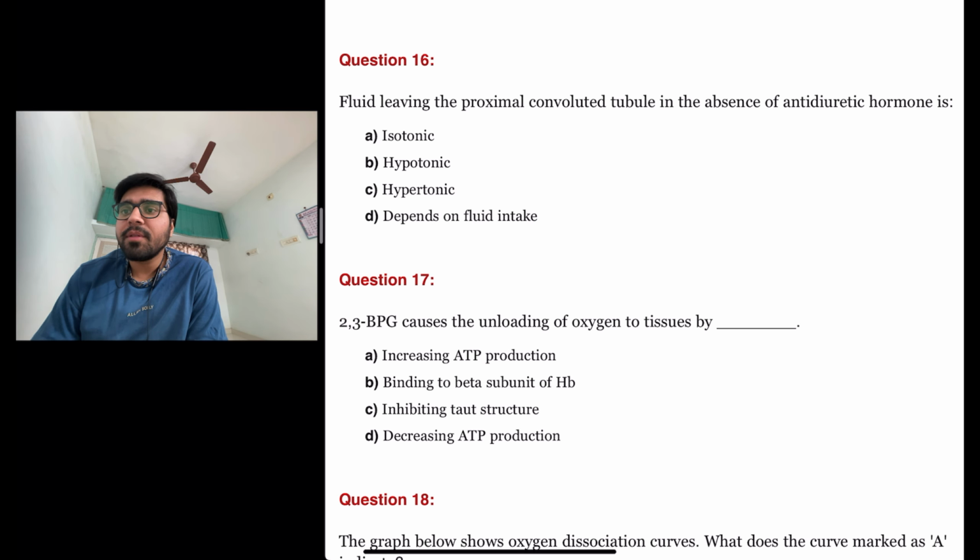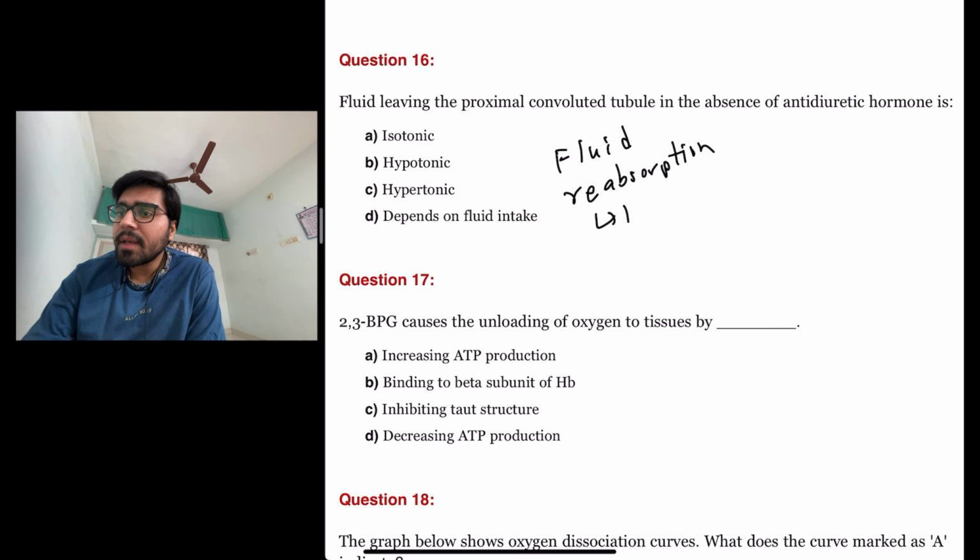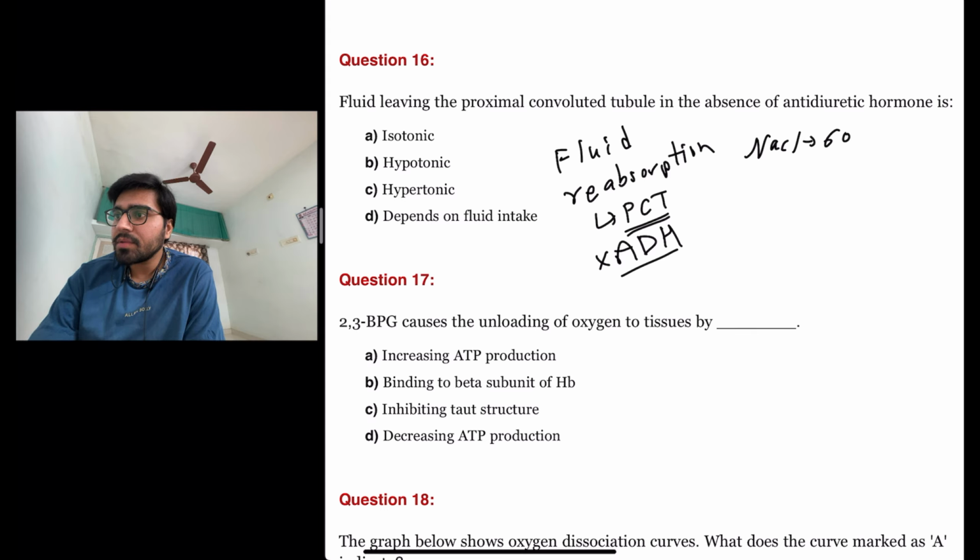The next question is fluid leaving the proximal convoluted tubule in the absence of antidiuretic hormone is. So they are asking about fluid reabsorption that is actually happening in the proximal convoluted tubule, but there is no ADH. Okay. So in proximal convoluted tubule, sodium chloride is reabsorbed 60 percent and water is reabsorbed through aquaporin channels.